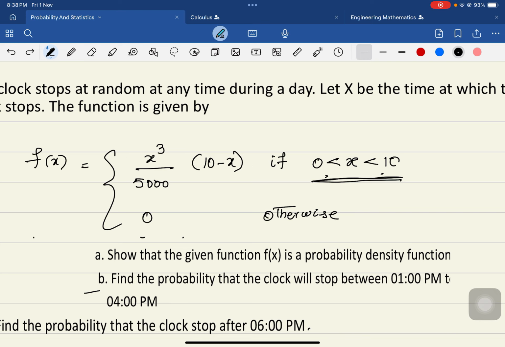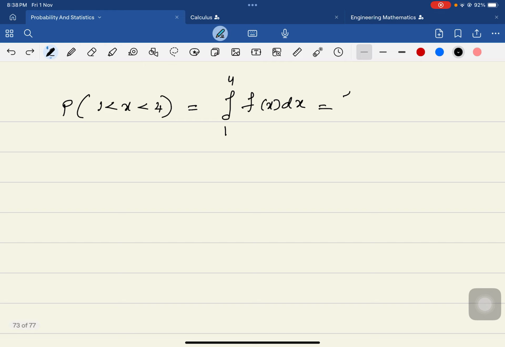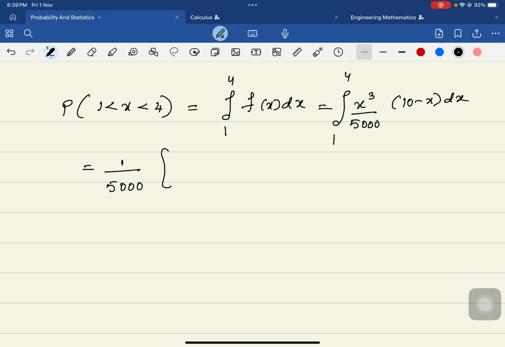So now we go to the integral from 1 to 4 of x cube by 5000 times 10 minus x dx. Take 1 over 5000 outside, and then the integral of 10 x cube minus x power 4 gives 10 x power 4 over 4 minus x power 5 over 5 within the limits 1 to 4.